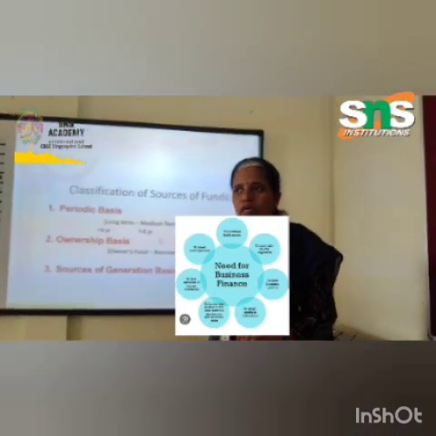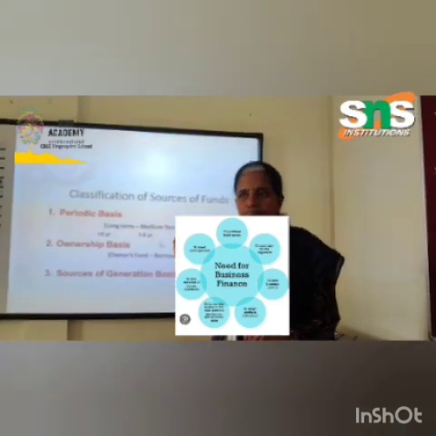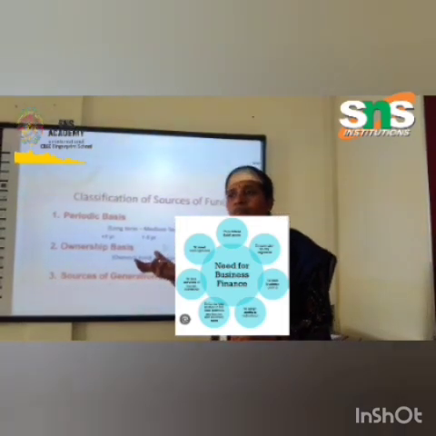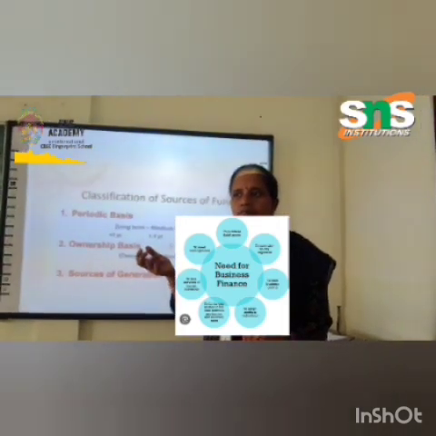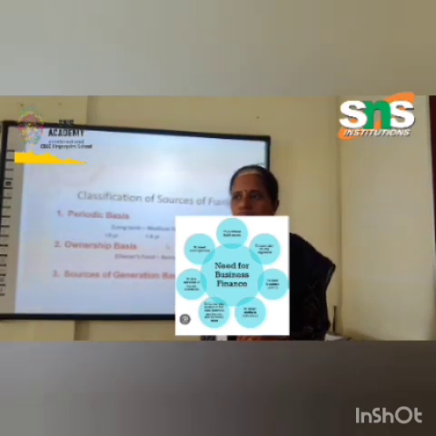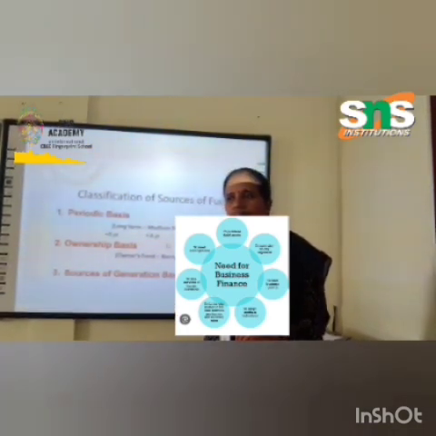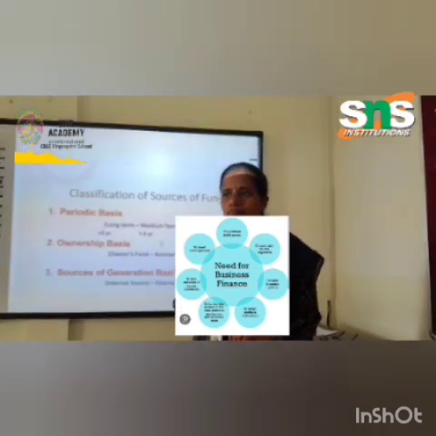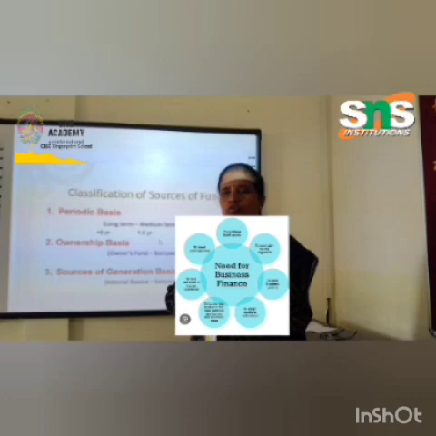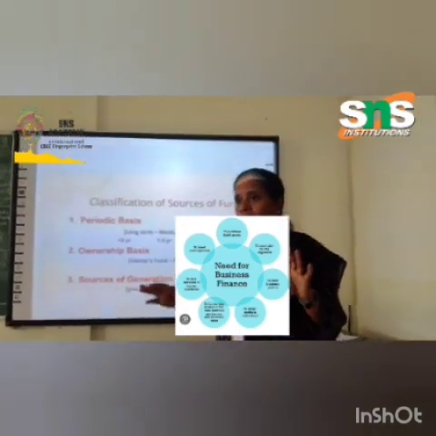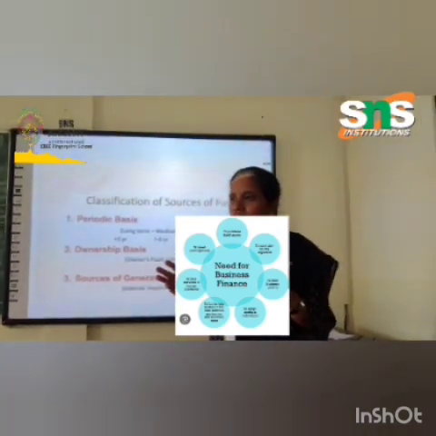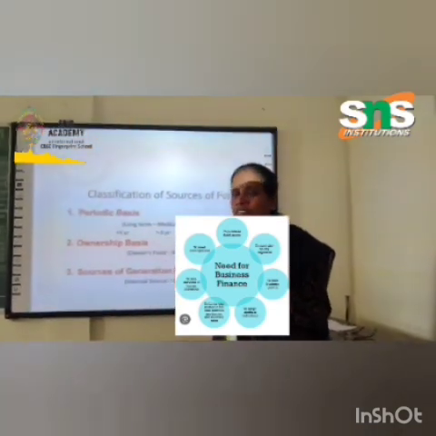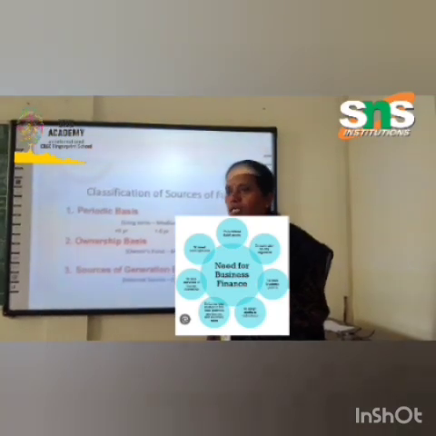What are the three types of finance on the periodic basis? Long term, medium term, short term. Right. And do you have any idea about what long-term finance is available? Long-term sources fulfill the financial requirements of an enterprise for a period exceeding 5 years, which include sources such as shares, debentures, long-term borrowings, and loans from financial institutions. Which will be available for a long time, right? Bank loans, debentures, right? These kinds of funds will be helpful for a long time, like fixed capital requirements.